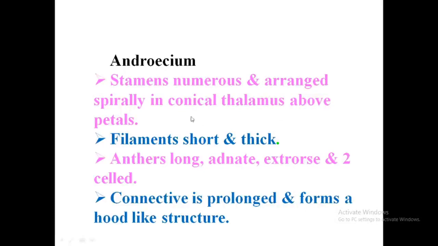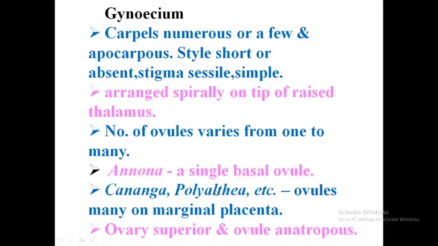So this is important. Androecium in Annonaceae: questions may be asked to write. What is the number? Numerous stamens. What is the structure? Filaments short, anthers long. Connective is prolonged, forming a hood-like structure.